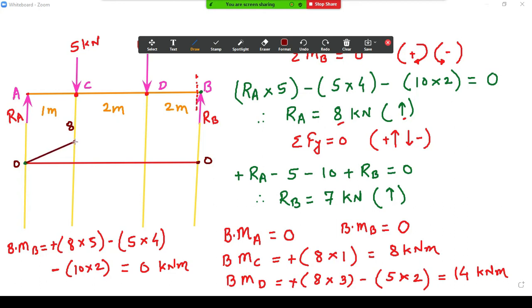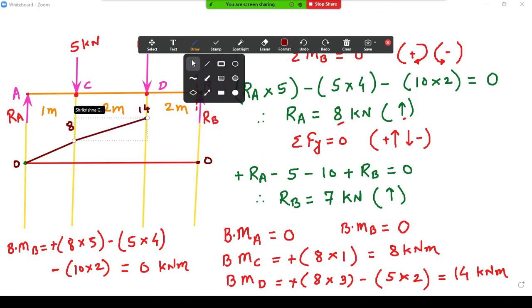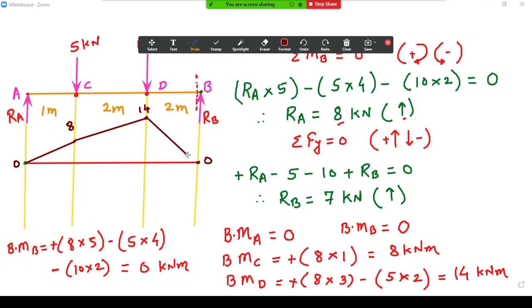The next point is 14 over here, and we will again join that point also. And now from this point it is going to be 0. So this is your bending moment diagram, which is positive.